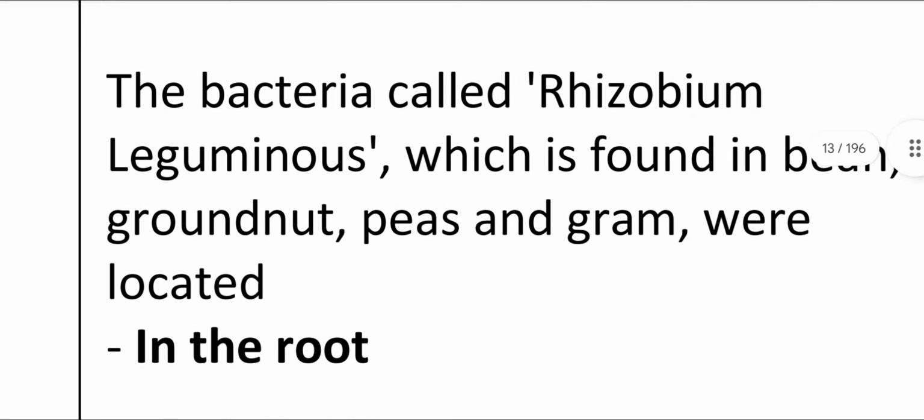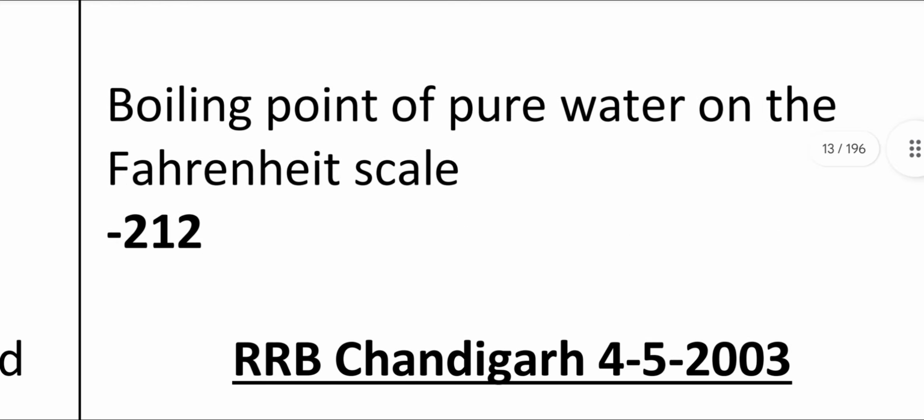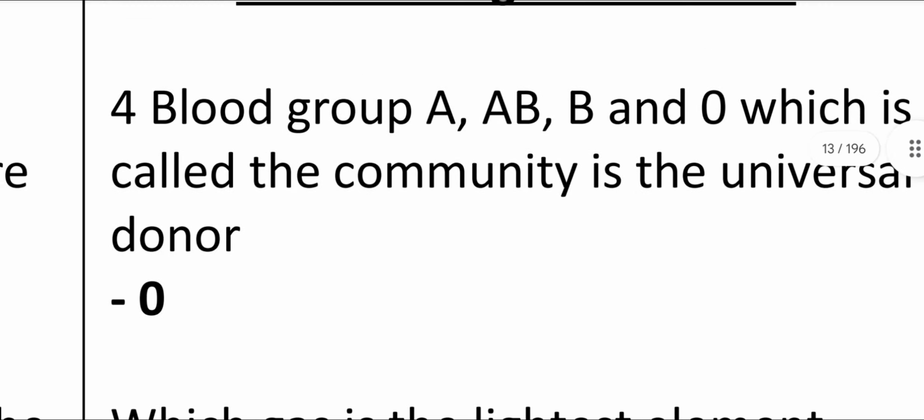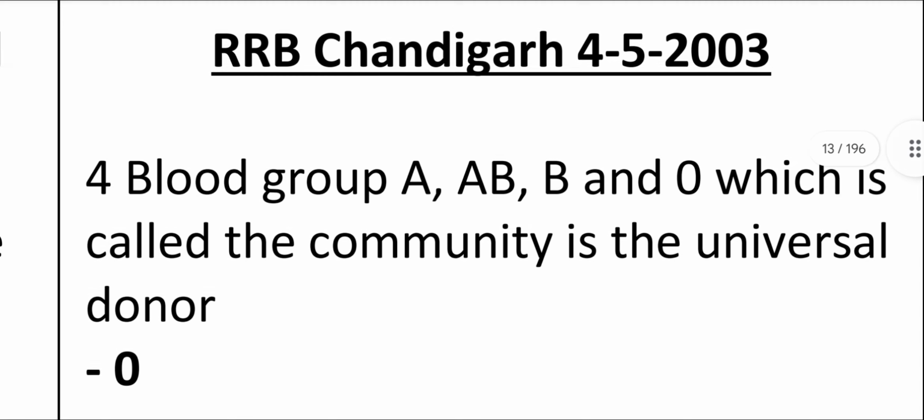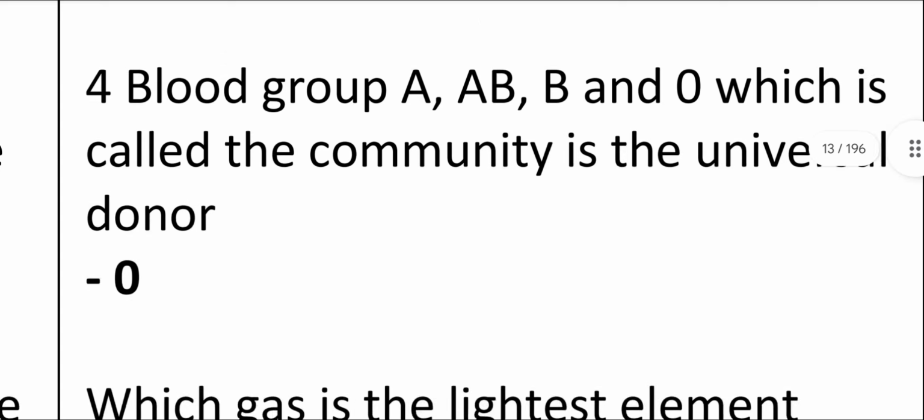The bacteria called Rhizobium, leguminous, which is found in bean, groundnuts, peas, and grams, is located in the root. Boiling point of pure water on the Fahrenheit scale: 212. Blood groups A, AB, B, and O; AB is called the universal recipient and O the universal donor.